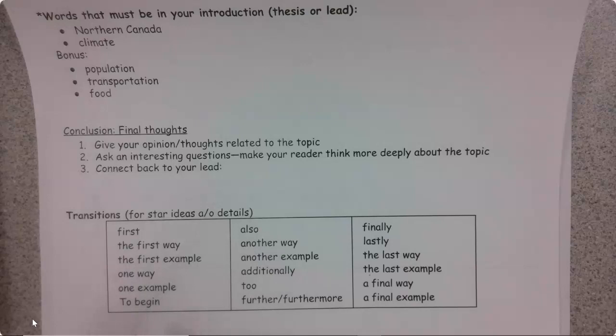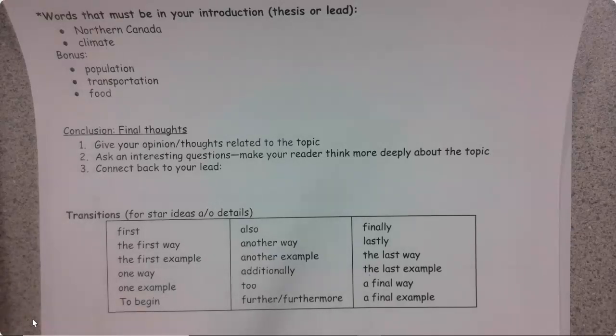The most simple, if this is new for you and you're just getting into it, would be to say something like the first example, another example, the last example. So the first example is population, another example is transportation, the last example is food, or the first way, the second way, another way. But if you're ready to further your writing, I encourage you to try and mix up your transitions, so it's a little more interesting than one example, another example, a final example. And I will talk about some ways that you can do that here in a second.